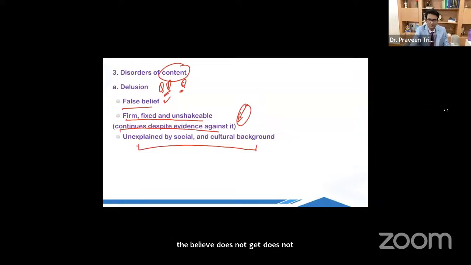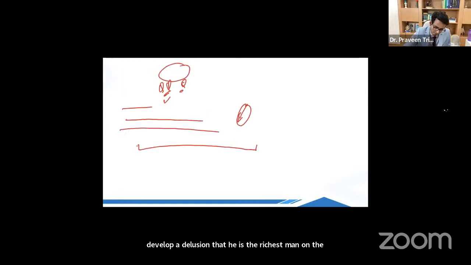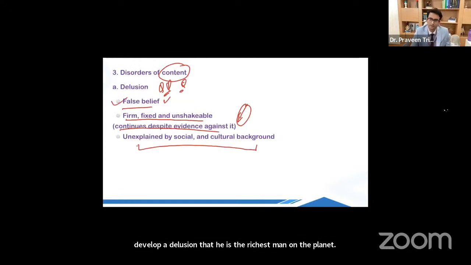For example, say a rickshaw puller develops a delusion that he is the richest man on the planet. It's a false belief. But to call it a delusion, you will have to give him evidences. For example, you show him his bank account and you tell him that, look at your bank account, you hardly